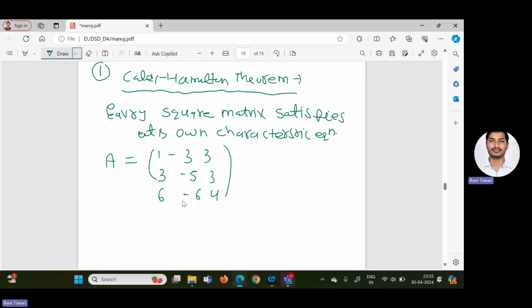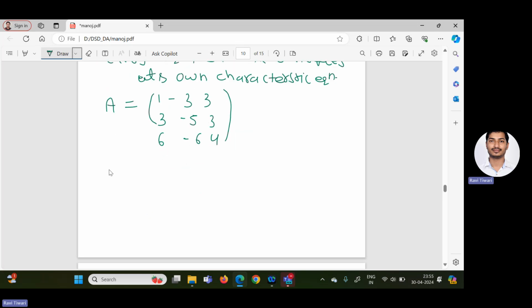This matrix is given. So you know how to calculate the characteristic polynomial. The characteristic equation is nothing but determinant of A minus lambda I equal to 0. And let us assume that we get lambda plus 2 whole square into lambda minus 4 equal to 0.